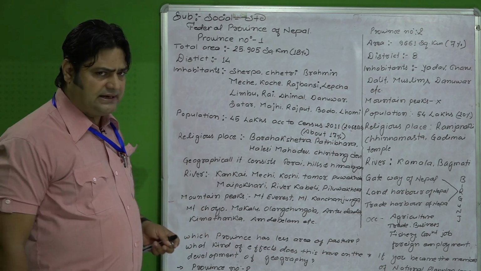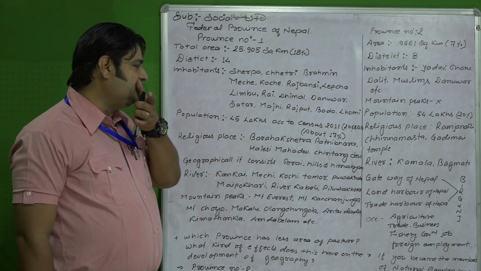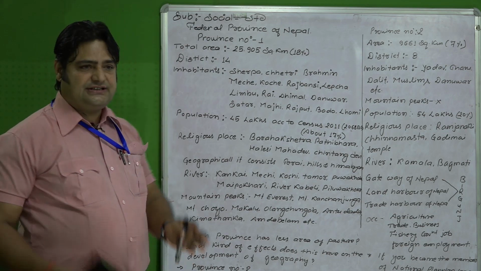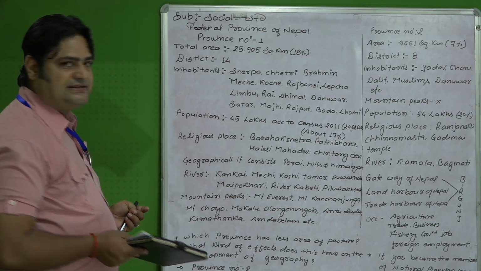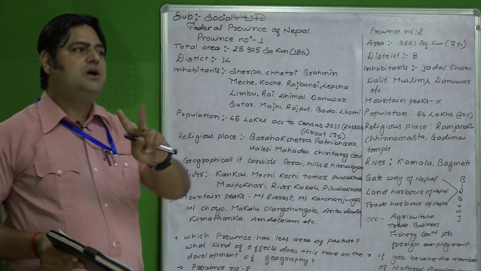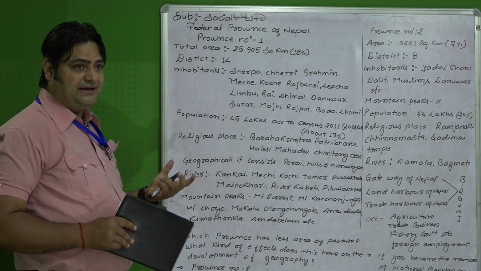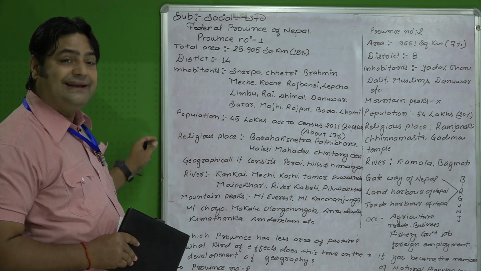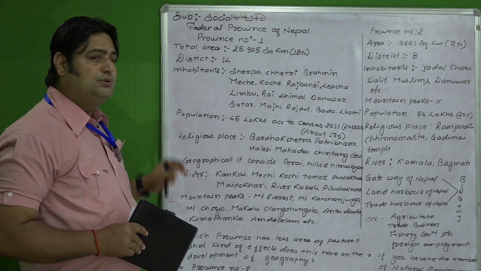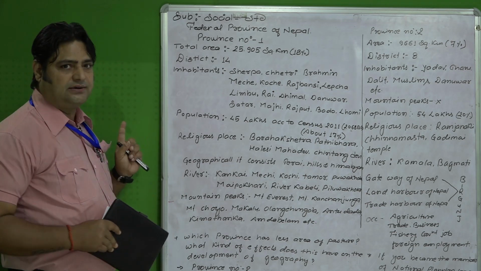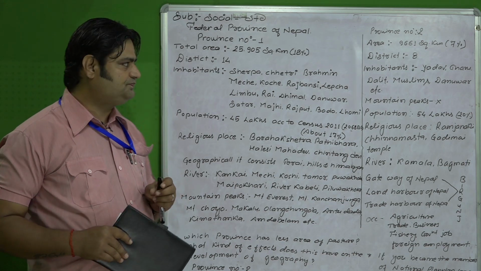Okay, we will discuss province number 6 later on, and we have to make a comparison between these provinces also. Province number 2 consists of 8 districts. Okay, province number 1 consists of 14 districts, but province number 2 consists of only 8 districts. And mostly the people or castes who live in province number 2 are the Yadav. Okay, Yadav, Tharu, Dalit, Muslims, and Danuwar. Danuwar are also major inhabitants of province number 2.